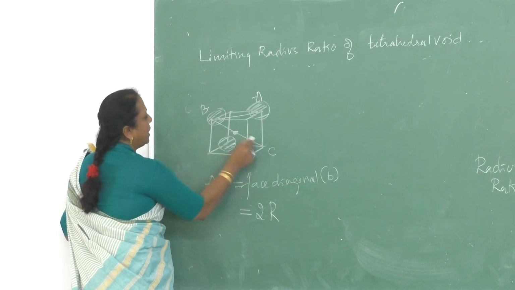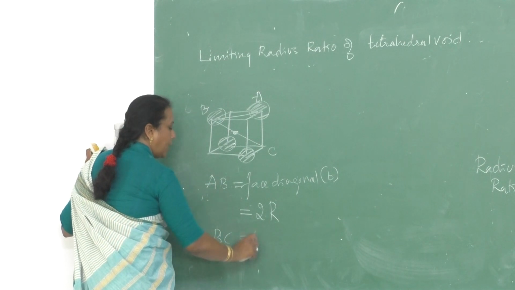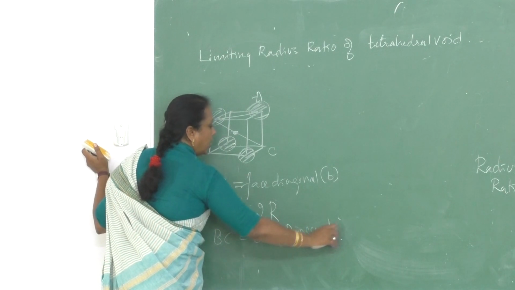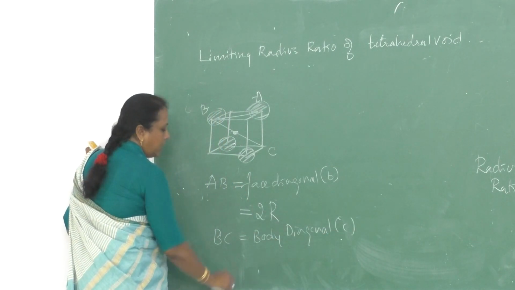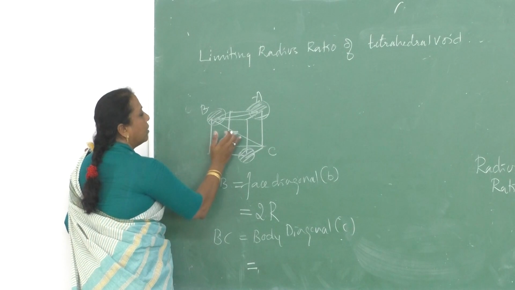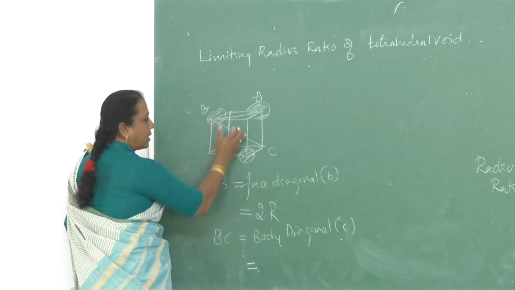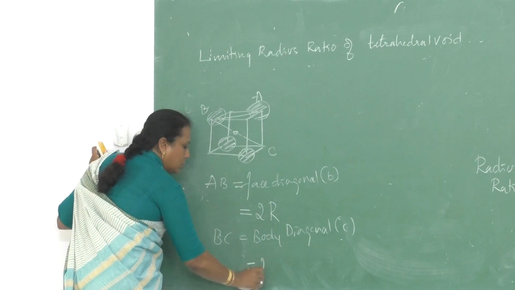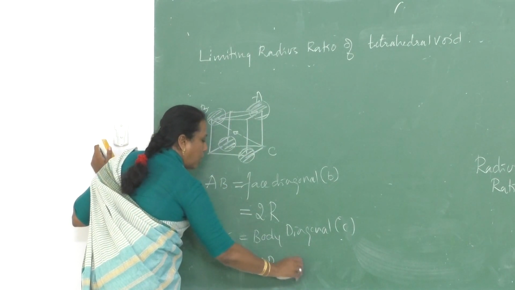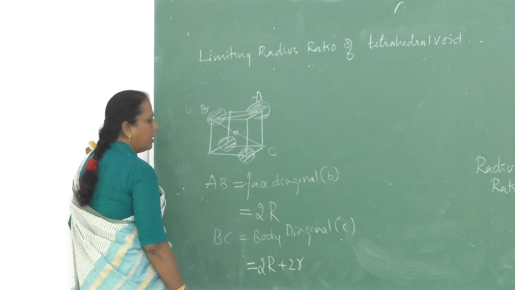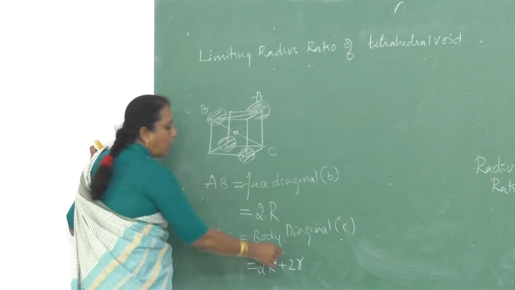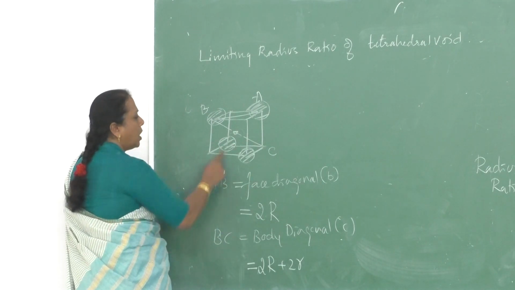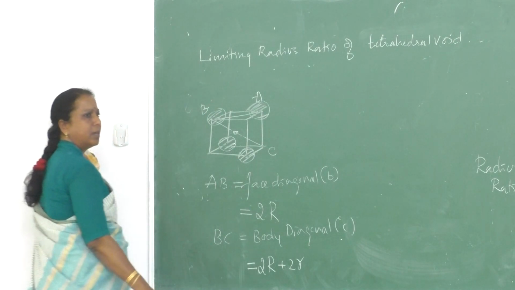Okay, this BC is now called the body diagonal. Body diagonal is represented by small c. Along the body diagonal, a complete void is there, and two big spheres touch each other. So two capital R and one small r are present. We also know that small r is nothing but the void radius, and big R is the sphere radius. All the four spheres are in touch with each other.